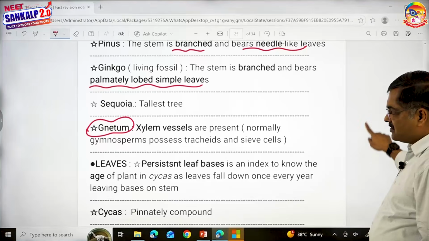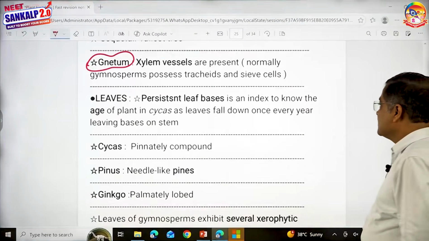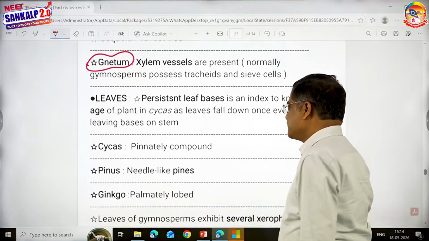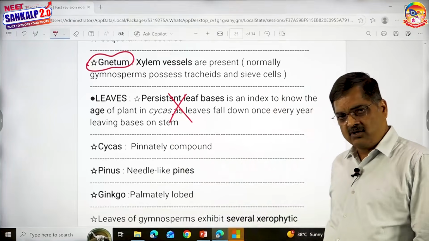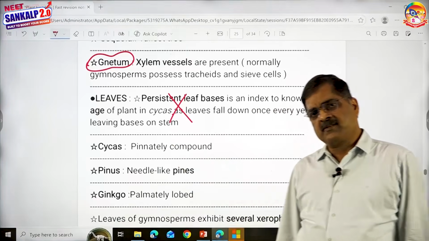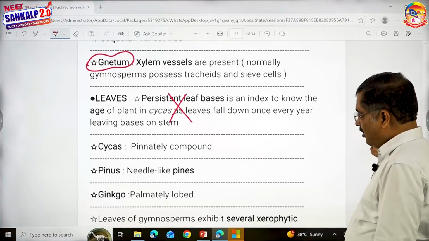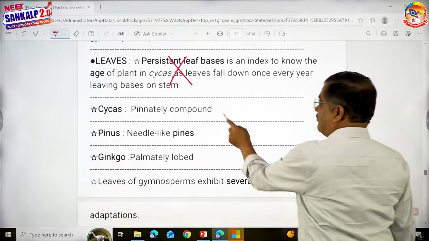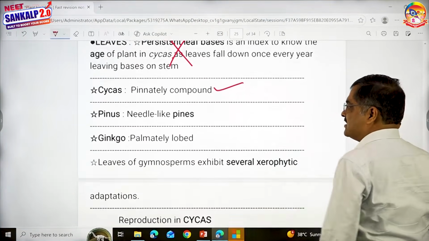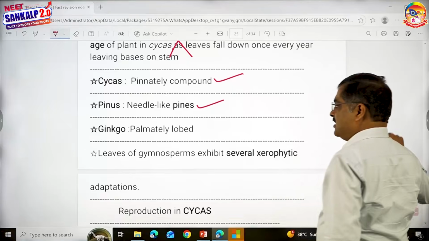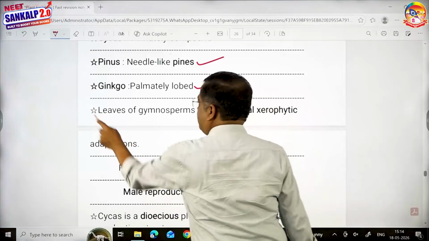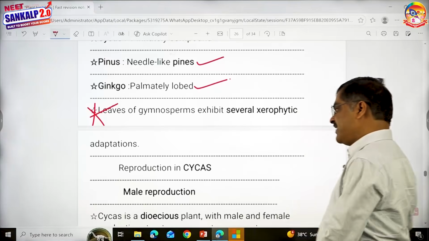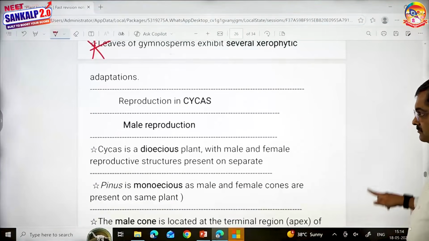Xylem vessels are present. Leaves, persistent leaf bases... No, I'm not a big fan, all right, of these statements because these questions rarely come in the exam. All right, Cycas, pinnately compound leaves. Pinus, needle-like leaves called pines. Ginkgo, palmately lobed simple leaves. This is an important point. Leaf shows many xerophytic adaptations.